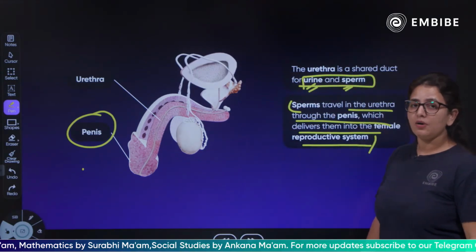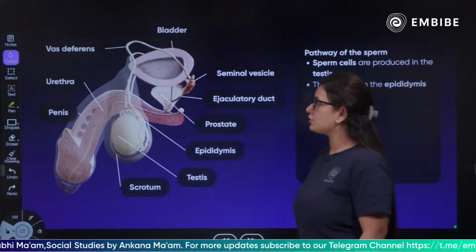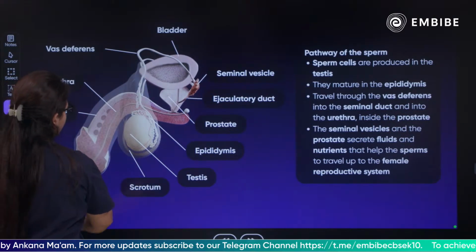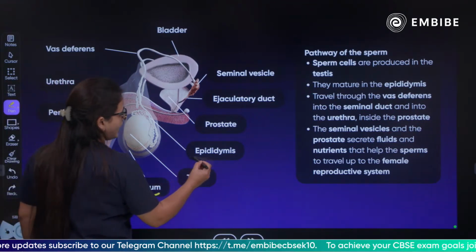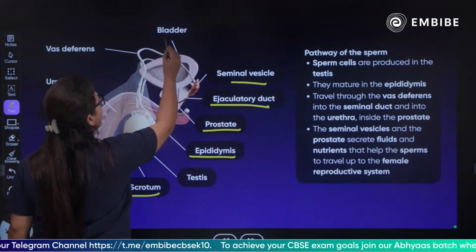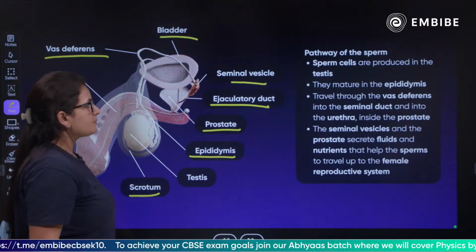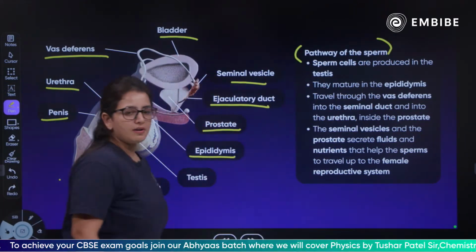Shall we move forward? Okay, moving forward, talking more about the male reproductive system. Next, we're going to talk about the pathways. We have discussed each and every one. We have discussed the scrotum in which the testes are present. We have discussed the epididymis, prostate, ejaculatory duct, seminal vesicle, bladder, vas deferens, urethra and the penis. Okay, let's talk about the pathway of the sperm. So children, listen carefully.